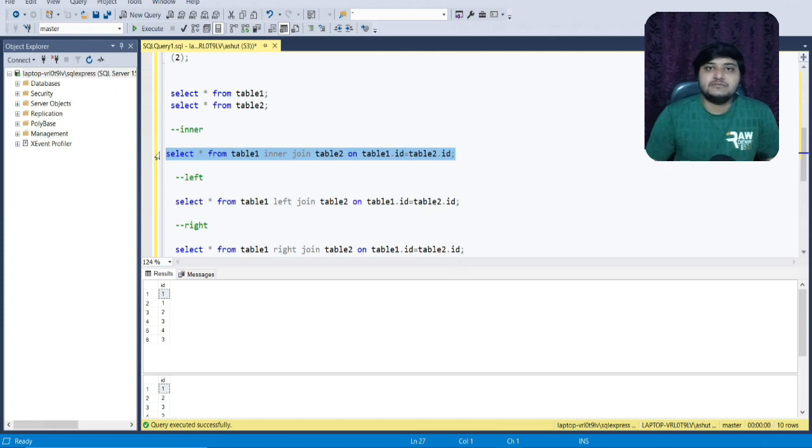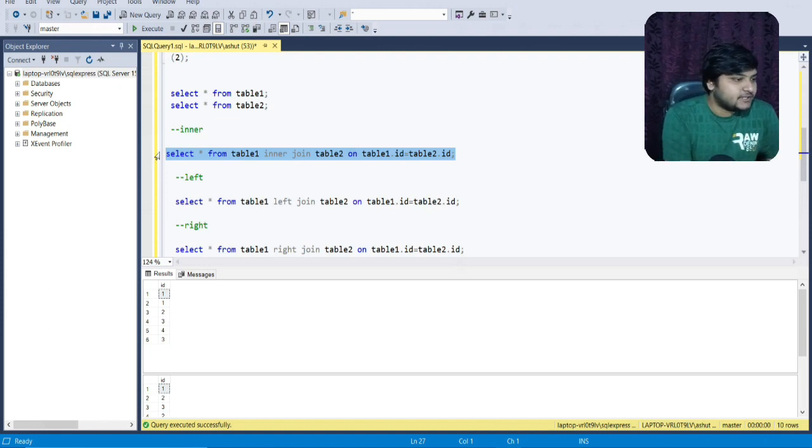Right join does the vice versa of left join. And full outer join will return the matching as well as unmatching rows. Friends, these are some of the basic definitions which you should know before moving ahead. Then only you might be able to understand what the output is and how it is being generated.